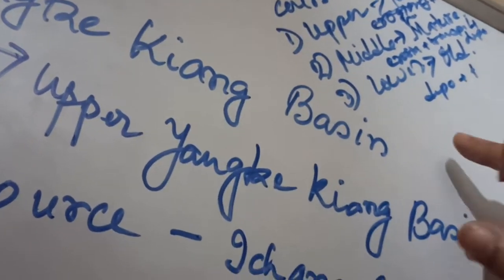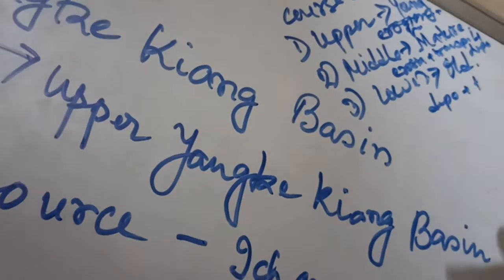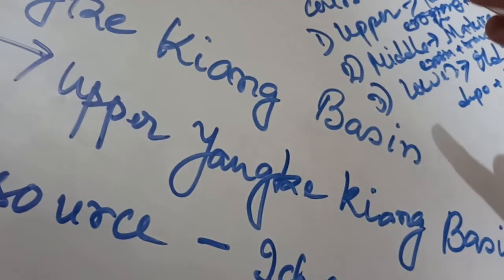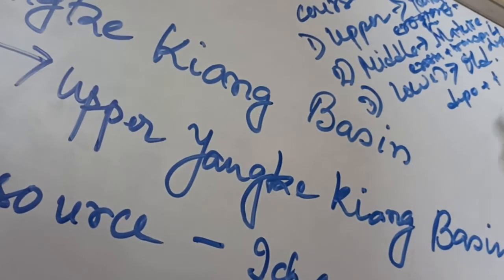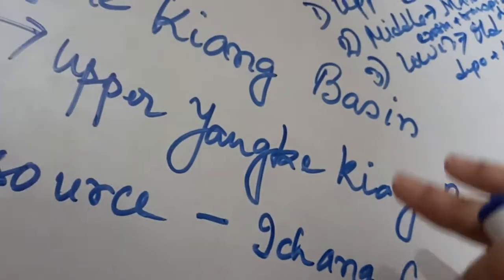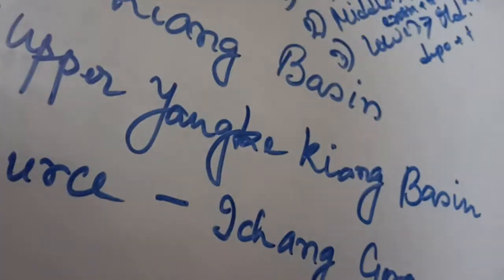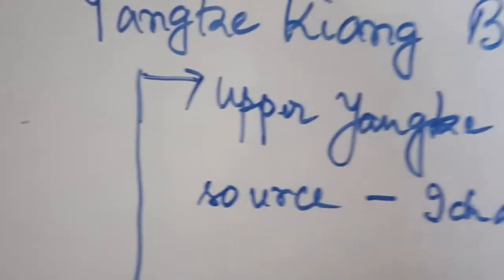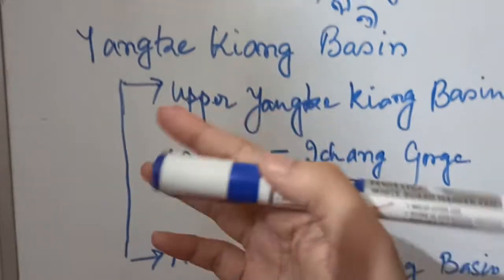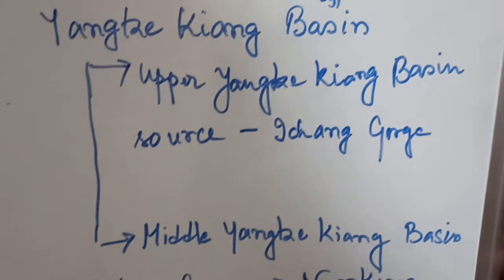If the slope of the land is very high, then the energy will be very high and the river will be able to erode more and more. If the slope or the height of the land decreases, then the river loses its energy and no longer has the capacity for erosion. It does only the work of deposition. Similarly, the Yangtze Kiang Basin has also been divided into three courses.